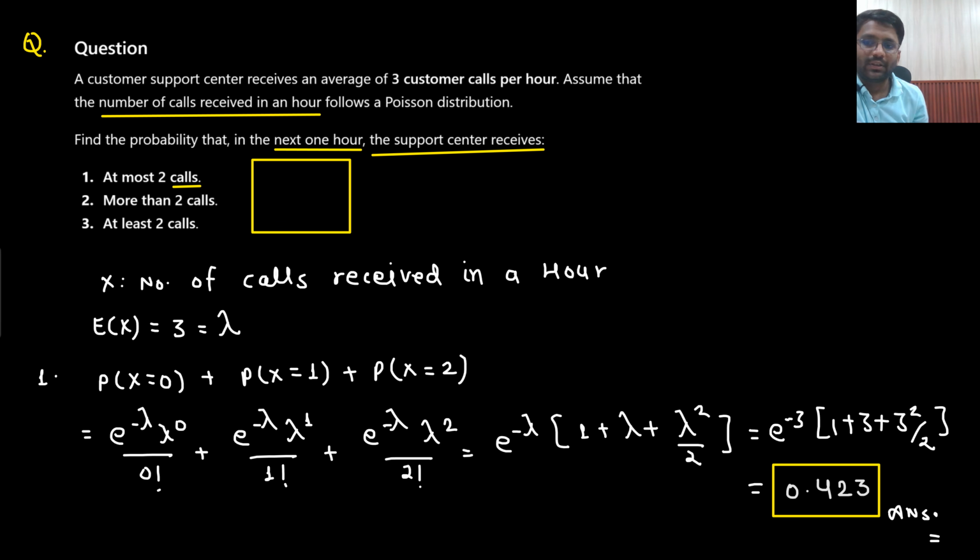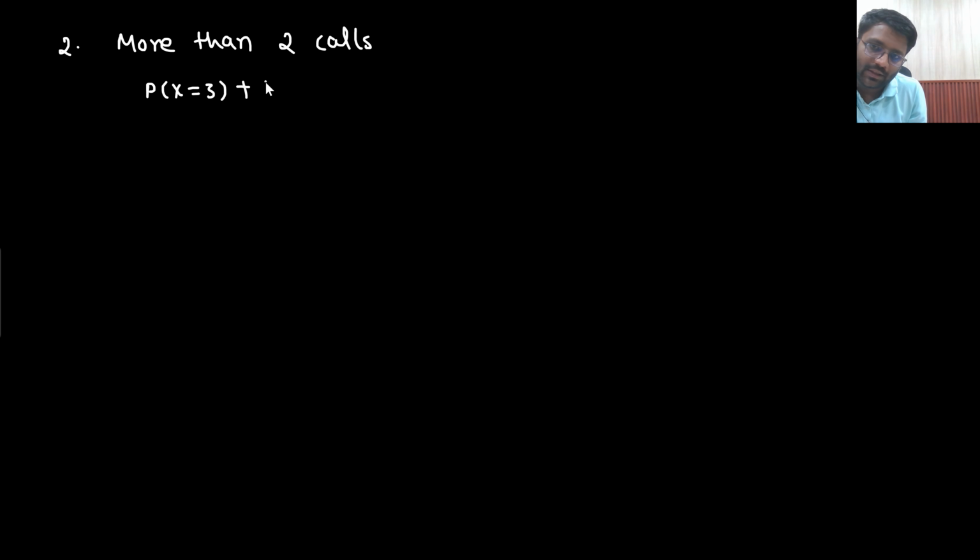Next, more than 2 calls. What are they asking? The next question is the probability of receiving more than 2 calls. That means they are asking x equals 3, or x equals 4, or x equals 5, or you can receive 6 calls, or 10 calls, or infinity calls.